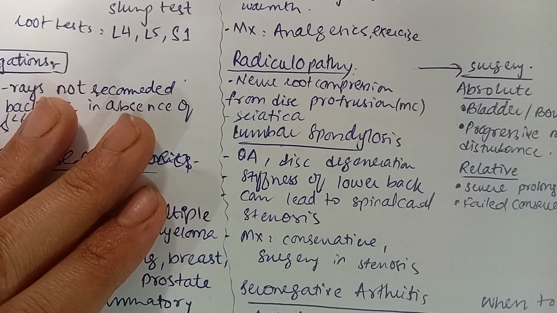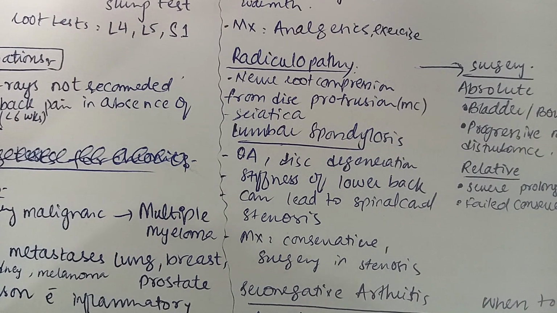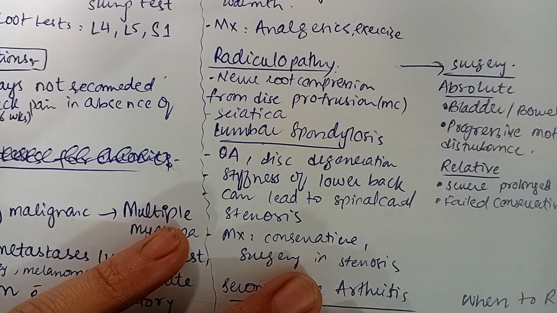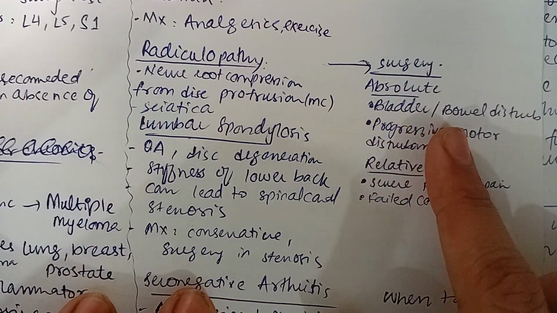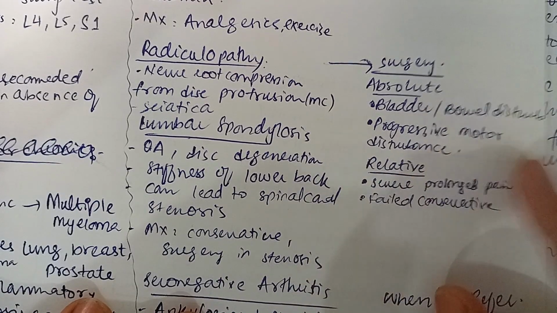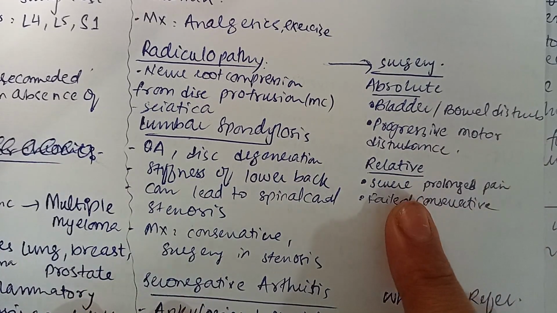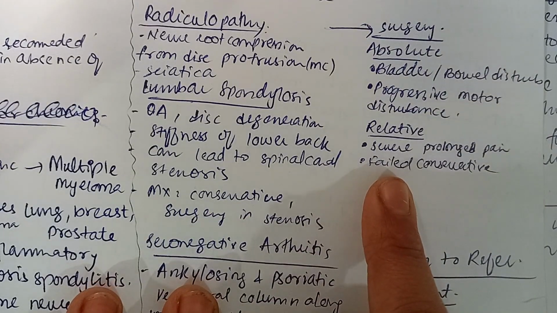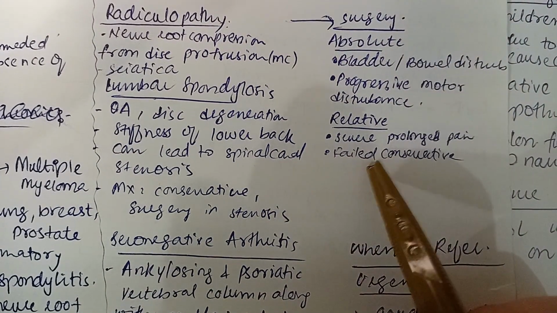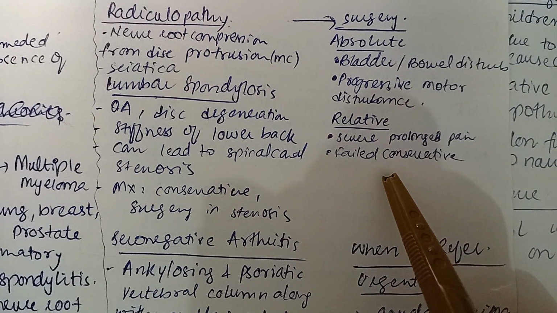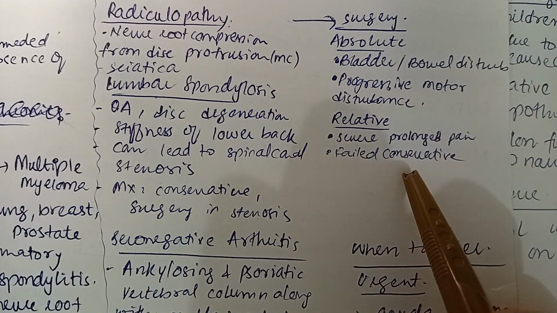Then coming towards radiculopathy, radiculopathy is actually nerve root compression from disc protrusion. Most common disorder is sciatica. When does radiculopathy need surgery? Absolute surgery in radiculopathy is indicated when there are bowel and bladder symptoms and progressive motor disturbance. And what are the relative indications? If there is severe prolonged pain and conservative treatment has failed.